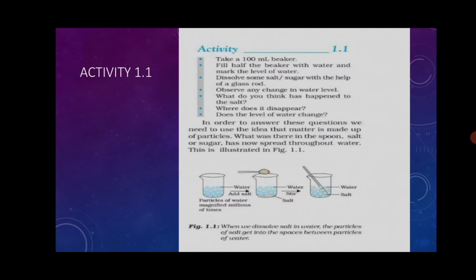How and where has the salt or sugar disappeared, and does the level of water change? Observe this point also. You already marked that water level, so observe whether the water level has changed or not. Note this point also and observe the water carefully.